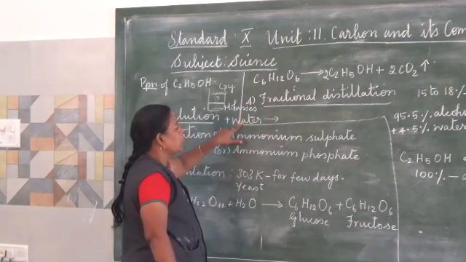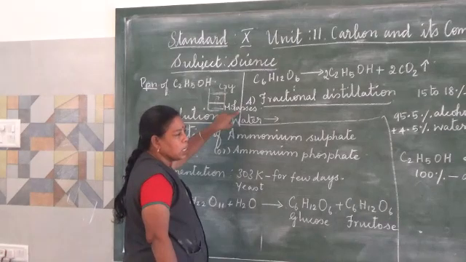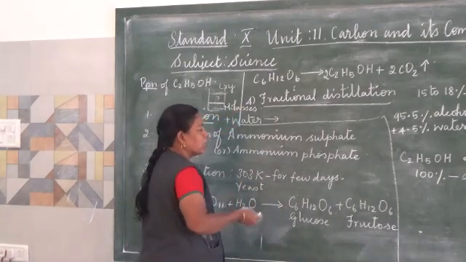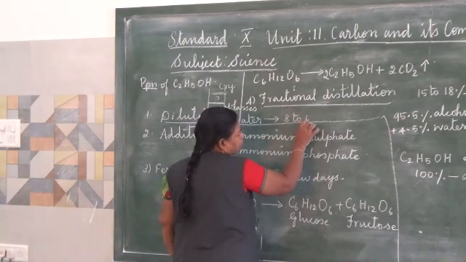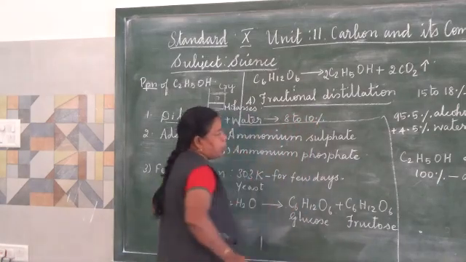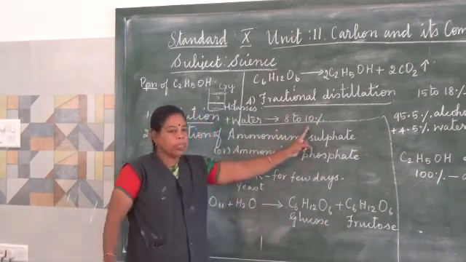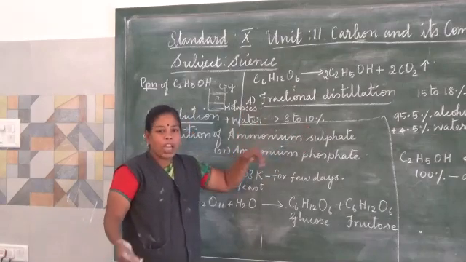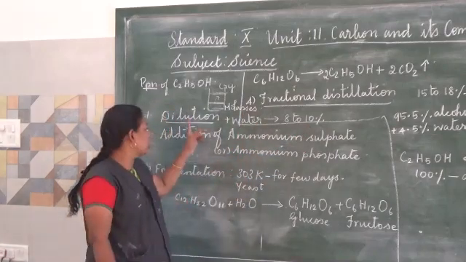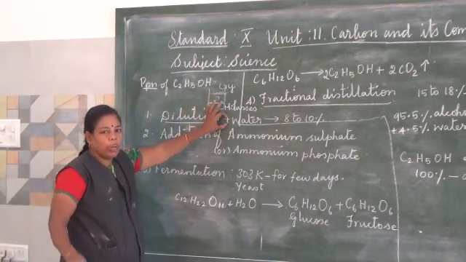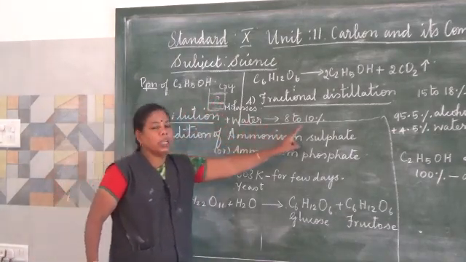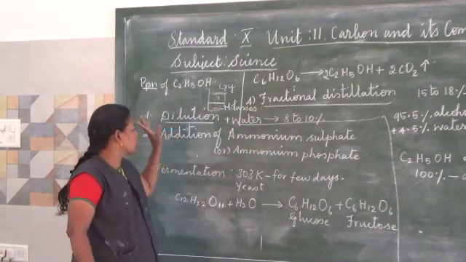When we add water to molasses, the sugar percentage will come down to 8 to 10%. To bring down the sugar level to 8 to 10% from 30%, we have to add water. That process is called dilution. That is the first process, dilution.